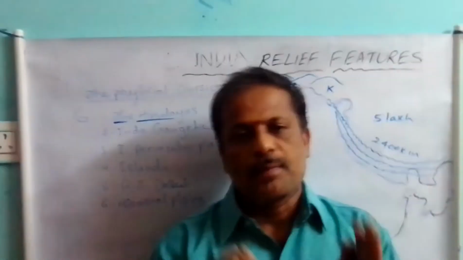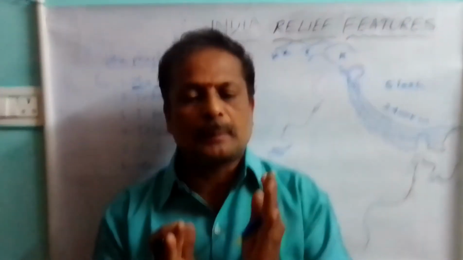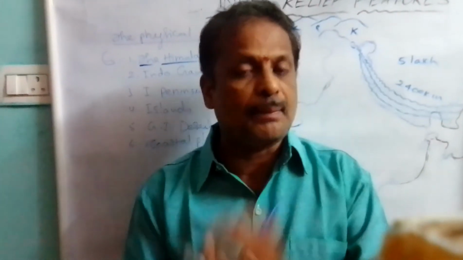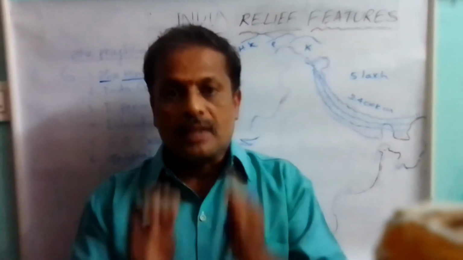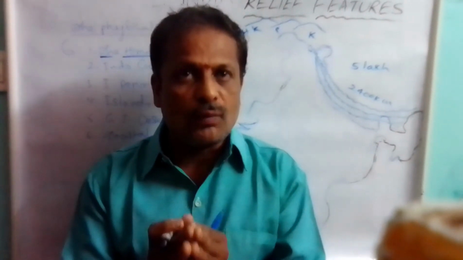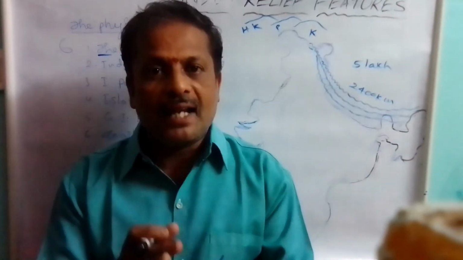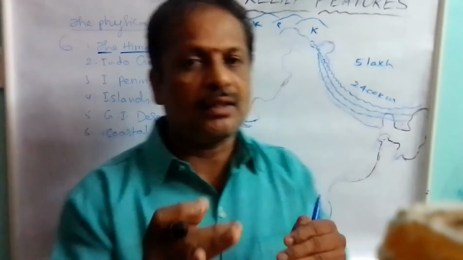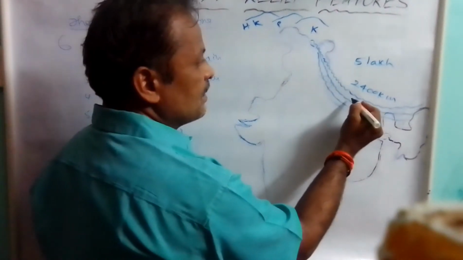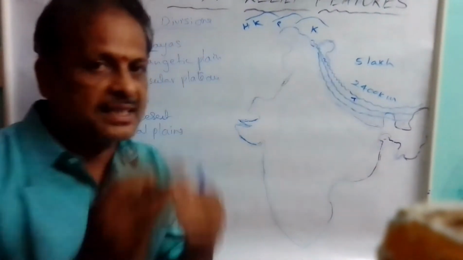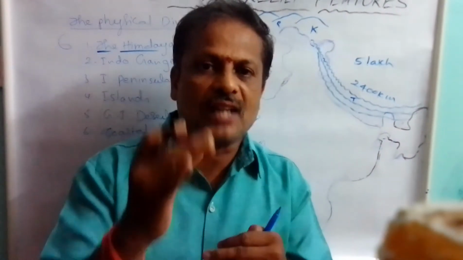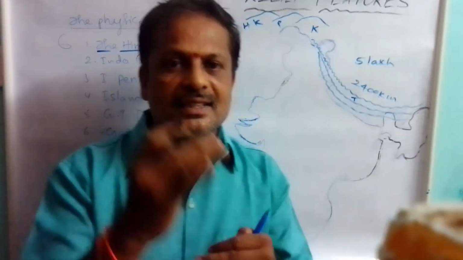Many millions of years back, approximately 600 million years back, the present Himalayan region was once occupied by a linear depression called Tethys Sea. It means the present Himalayan region was once occupied by Tethys Sea.